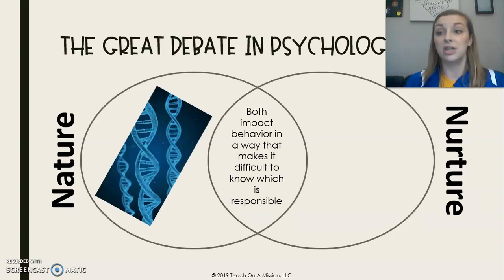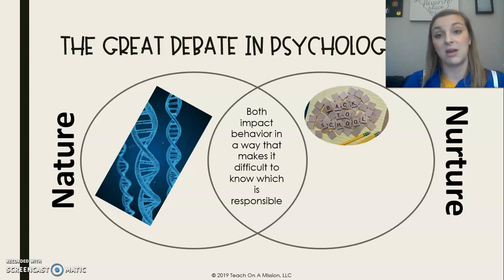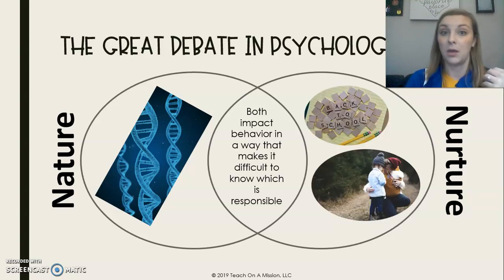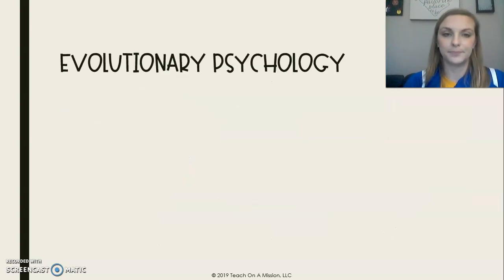Remember, nature are our genes, those are our DNA, what our parents give us, the inside parts of us, the biology. The nurture is going to be our environment. So things like school, our peer and parental influences, our culture, etc., etc. Both of these impact our behavior, and sometimes it's really hard for us to determine which one is actually more influential on the particular trait.